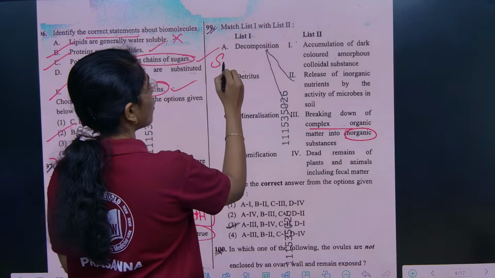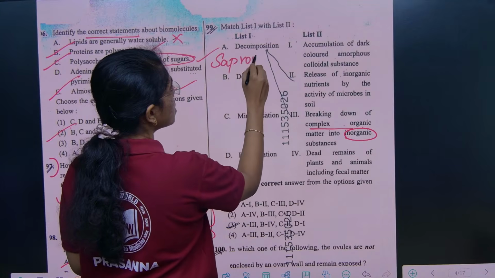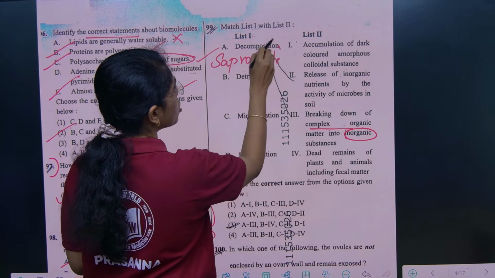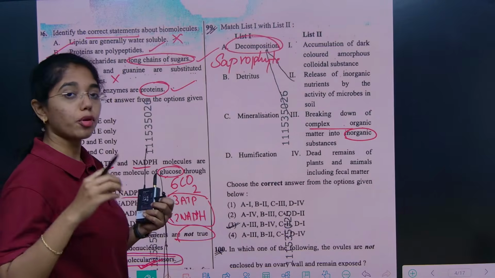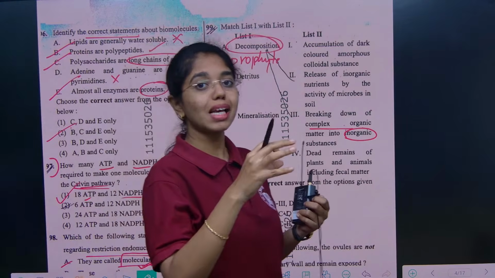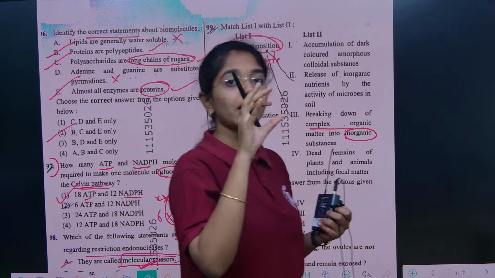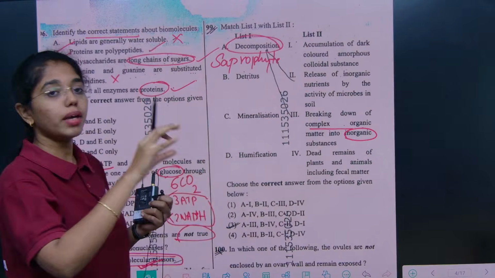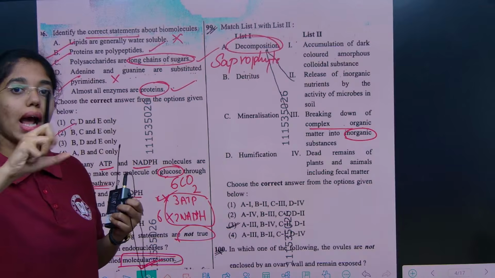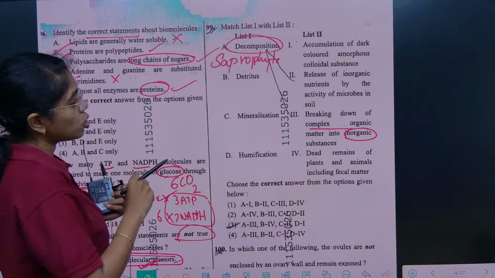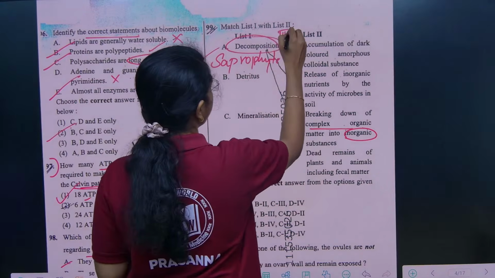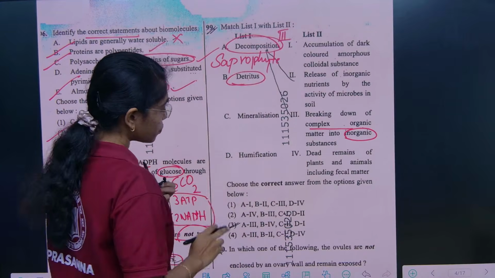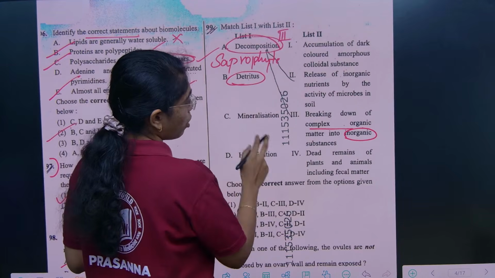All the saprophytes will use the process of decomposition, where saprophytes will release enzymes. Those enzymes will digest the complex molecules, and then they will be converted into simpler substances which are absorbed by these organisms. So, A is option 3, and then detritus, which is option 4.